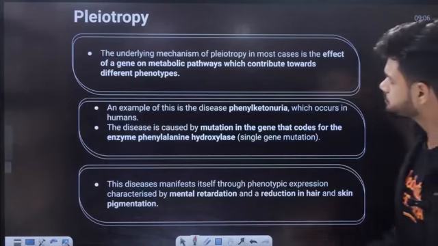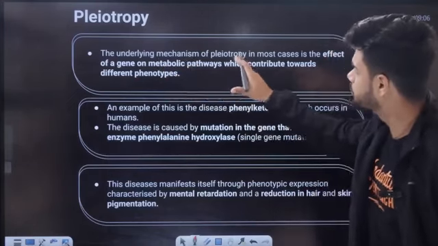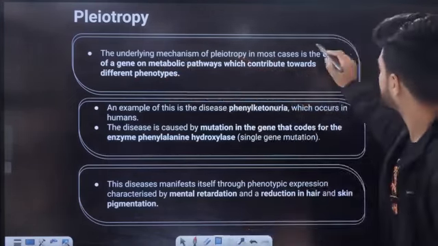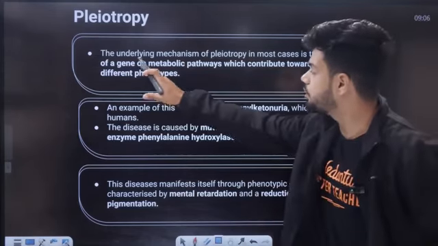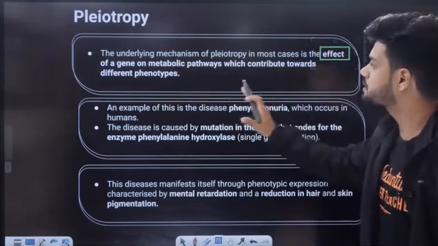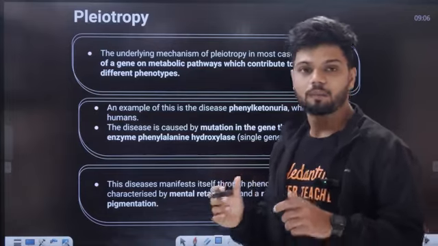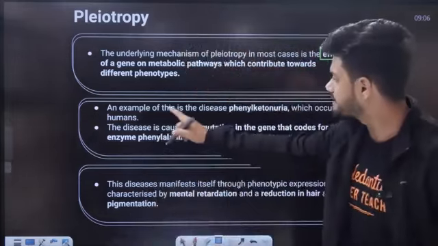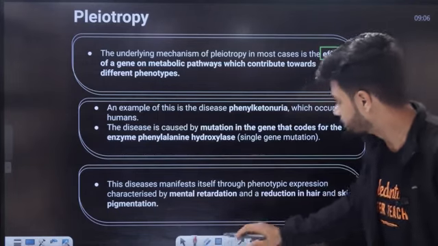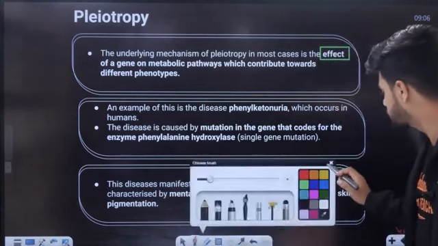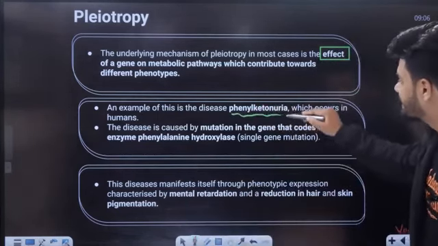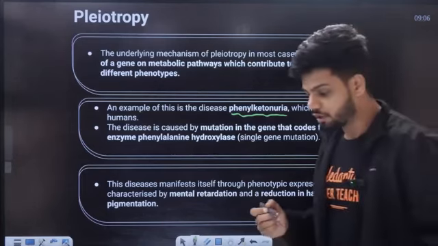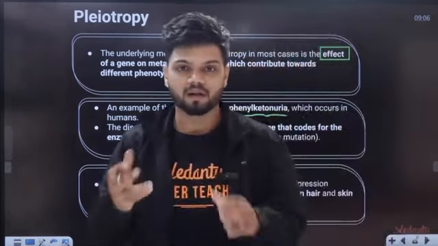Pleiotropy. The underlying mechanism of pleiotropy, in most cases, is the effect of the gene on a metabolic pathway which contributes towards a different phenotype. So how does it work? The pleiotropic gene affects the metabolic pathway. Remember that. An example of this is the disease Phenylketonuria, students. Very simple example they have given you. PKU disease, Phenylketonuria disease.